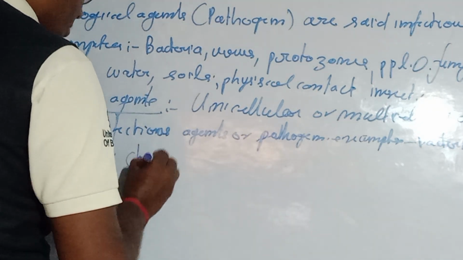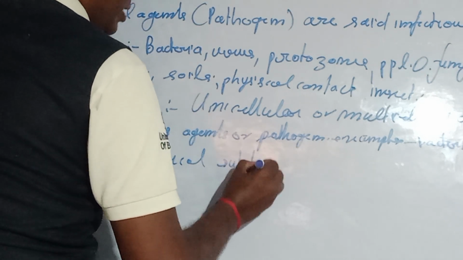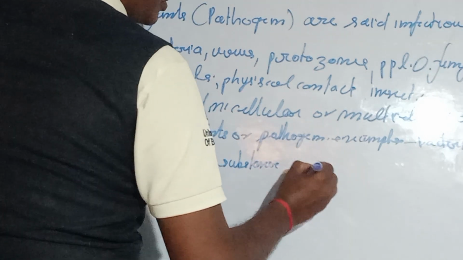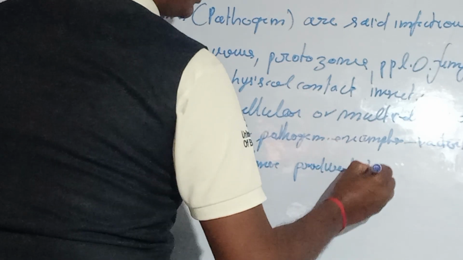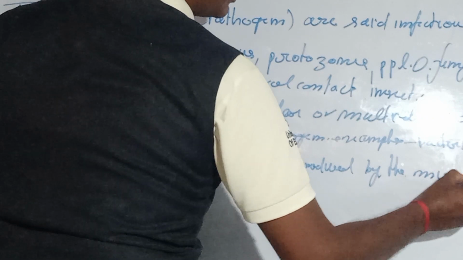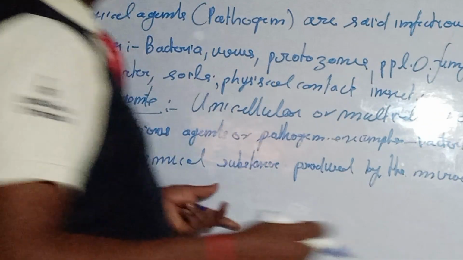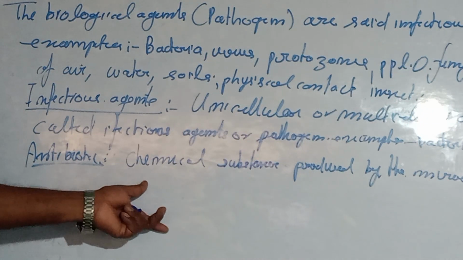Chemical substances produced by microorganisms are called antibiotics.